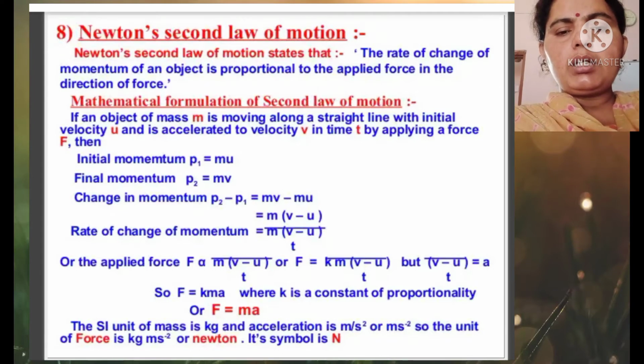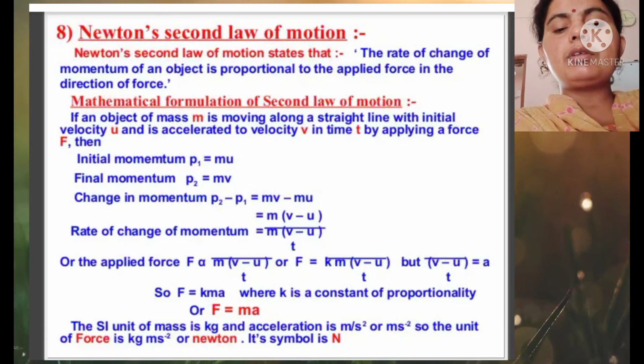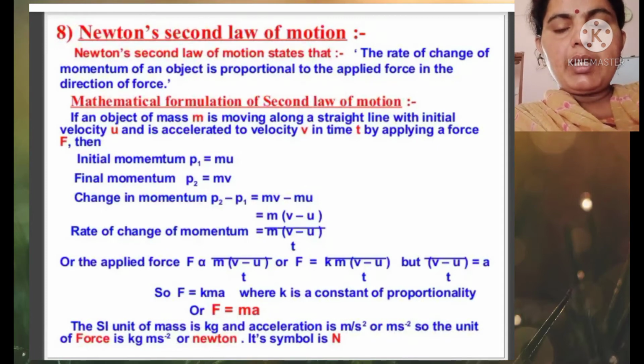In this law, Newton states that the rate of change of momentum of an object is directly proportional to the applied force in the direction of the force. The second law of motion is called the real law of motion because the first and third laws of motion can be derived with the help of the second law of motion.